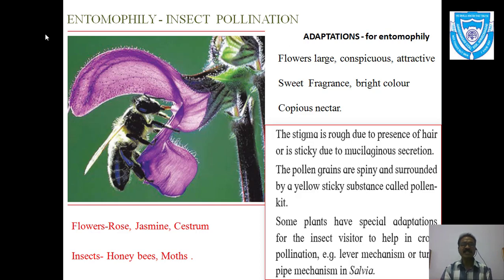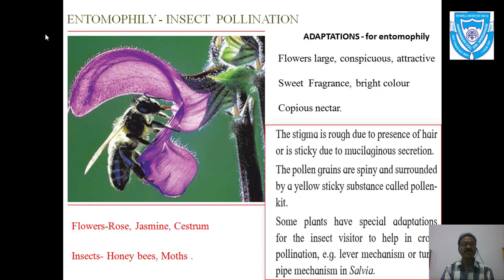The next type of adaptation is a condition of the flower where they become more attractive. We have discussed the accessory parts, that is the petals and sepals; they are all decorative, with shiny color, fragrance and nectar. While the inner parts, the essential parts, are the stamens and carpel.